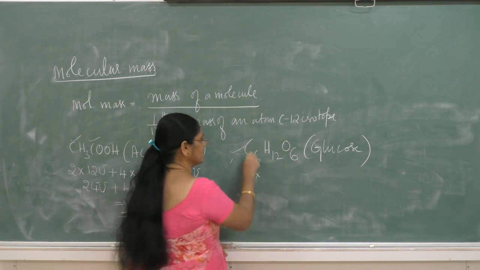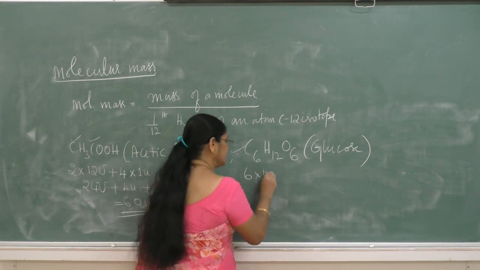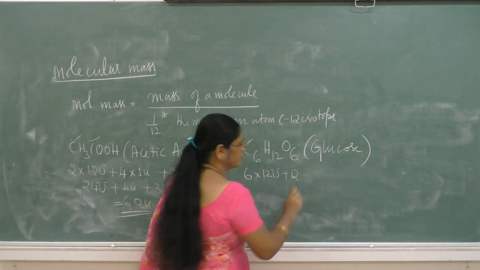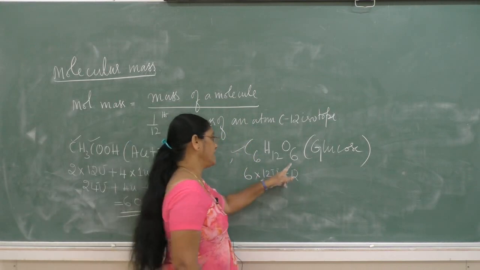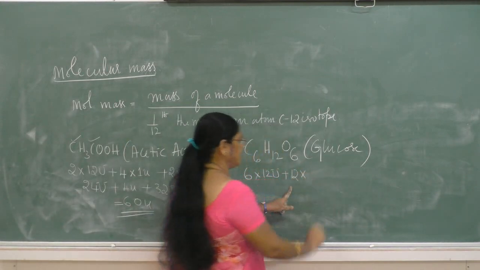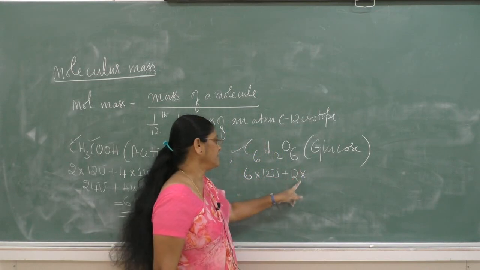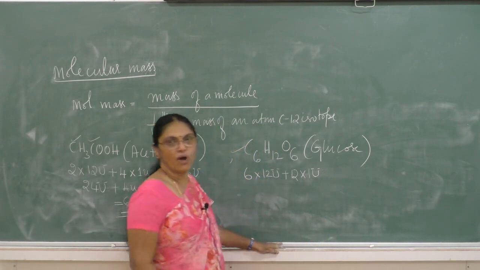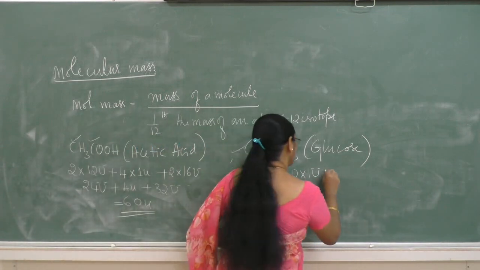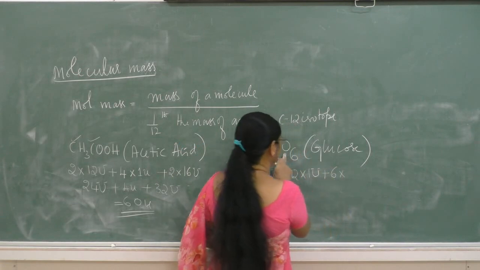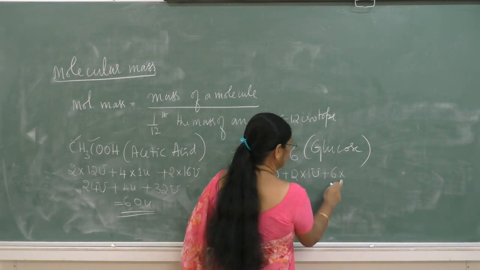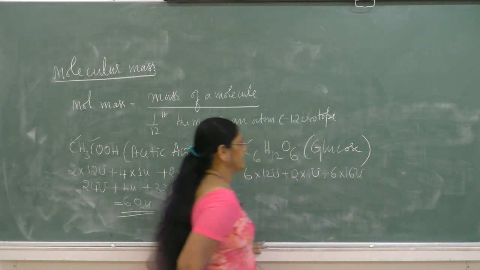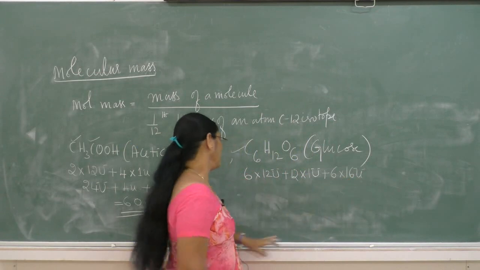The atomic mass of carbon is 12 unified mass, plus 12 hydrogen atoms multiplied by its atomic mass, 1 unified mass, plus 6 oxygen atoms multiplied by its atomic mass, 16 unified mass.